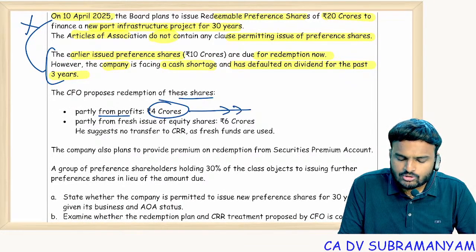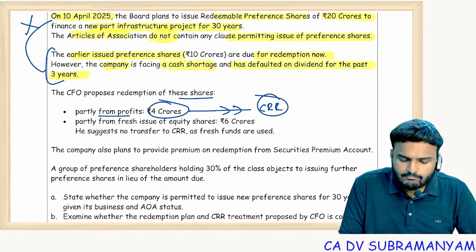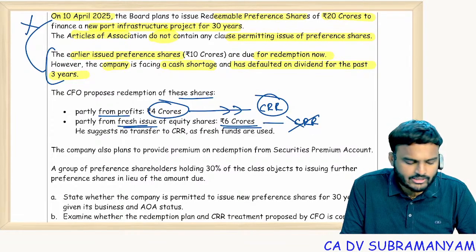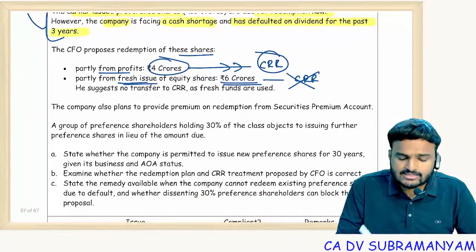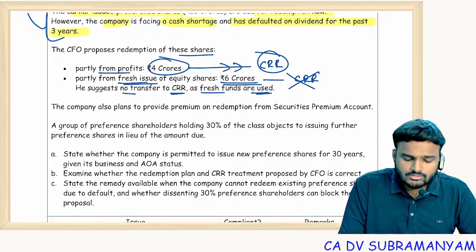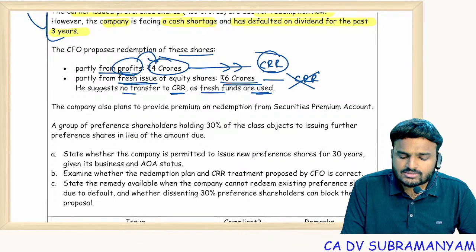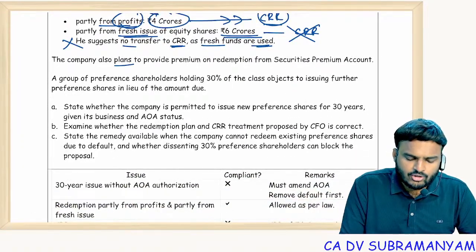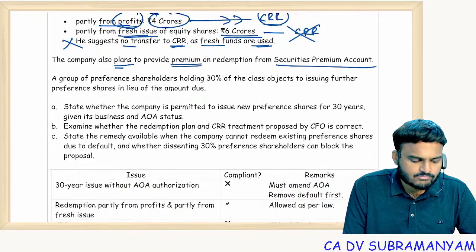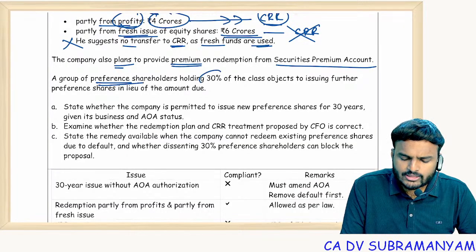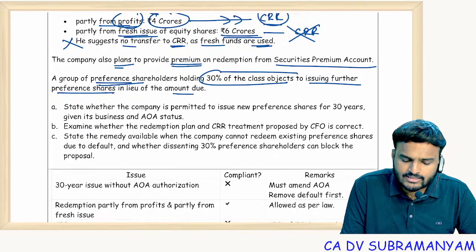So for this amount you have to create CRR. Partly from a fresh issue of equity shares of 6 crores. For this, is CRR required or not required? Not required. He suggests no transfer to CRR as fresh funds are used. But you utilize profits of 4 crores, right? So CRR is to be created. So the CFO's argument is incorrect. The company also plans to provide premium on redemption from the securities premium account. A group of preference shareholders holding 30% of the class objects to issuing further preference shares in lieu of the amount due.